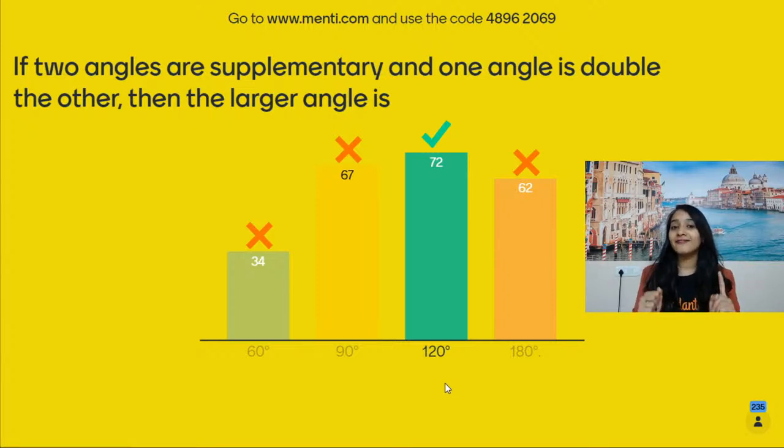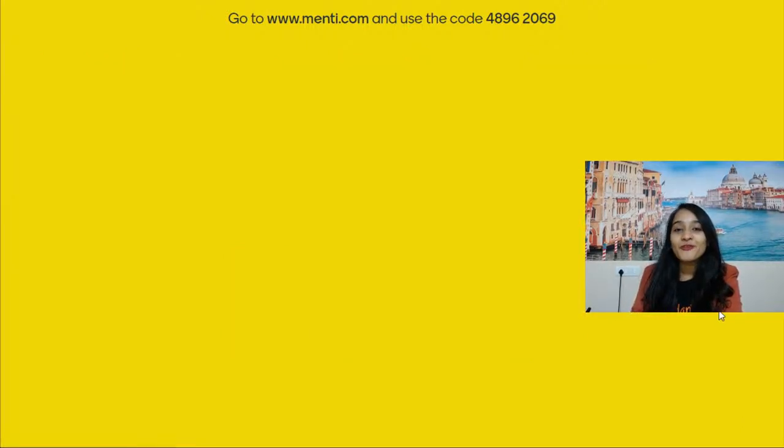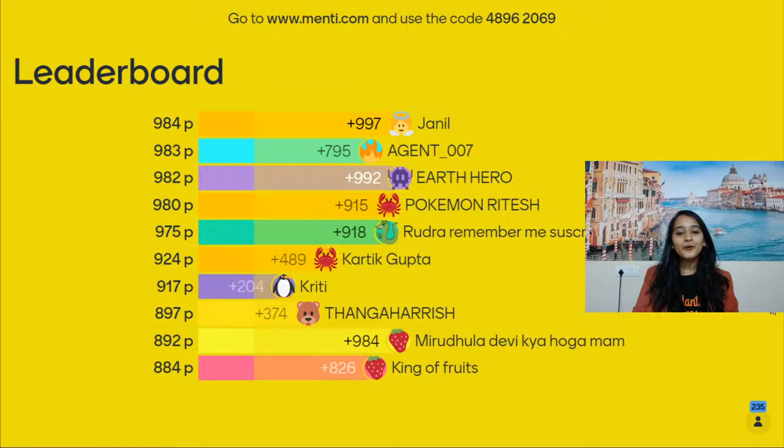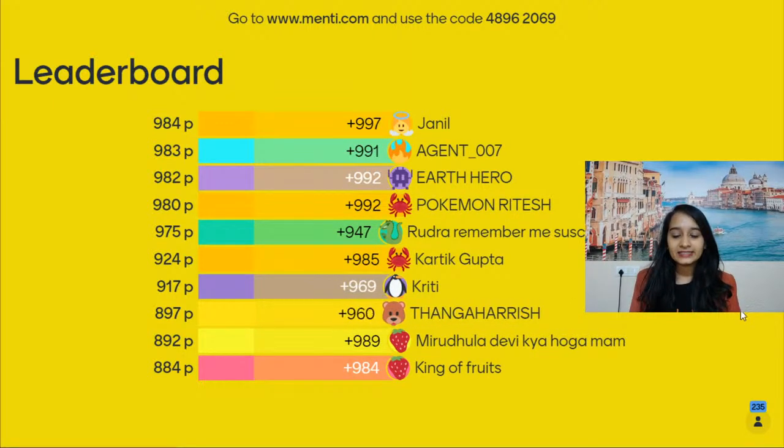But I didn't want the value of x. I wanted the value of the larger angle. So that is 2 multiplied by x, which is equal to 120. The 72 people who have got it right, you people have done a great job. Now this is a leaderboard changing question. Let's see how many of you are going to get it here.